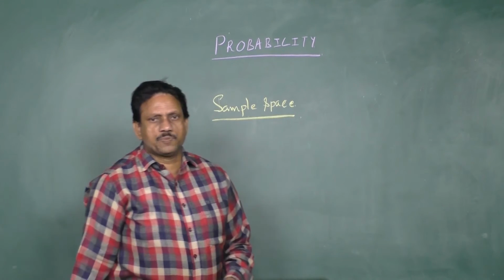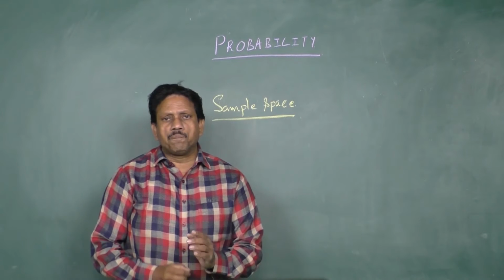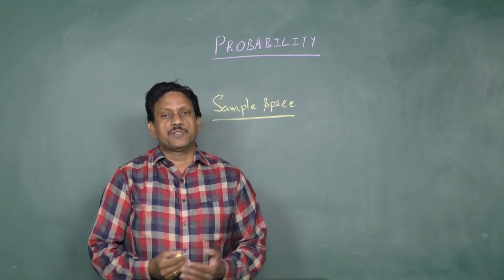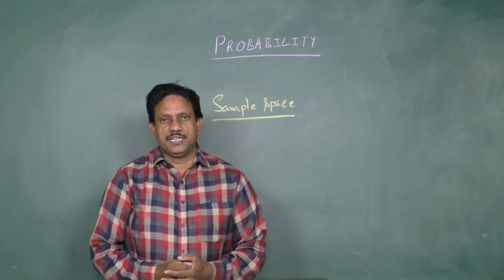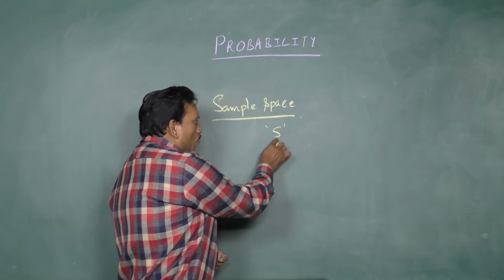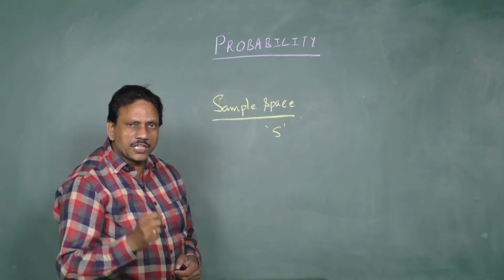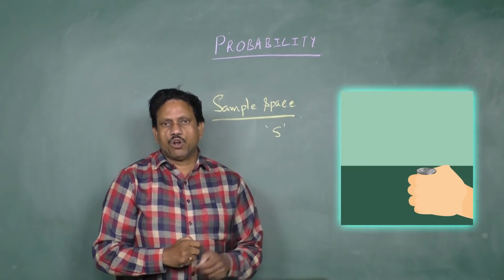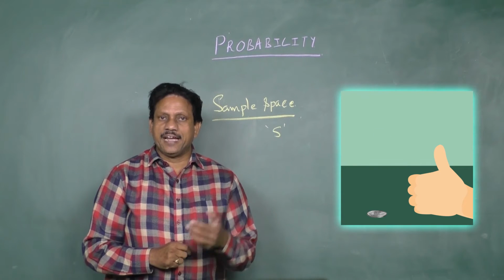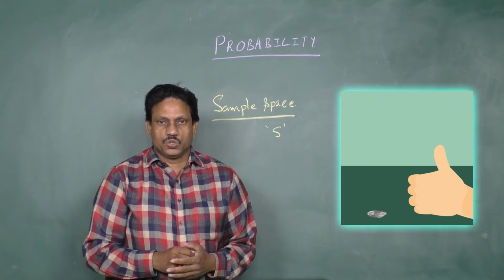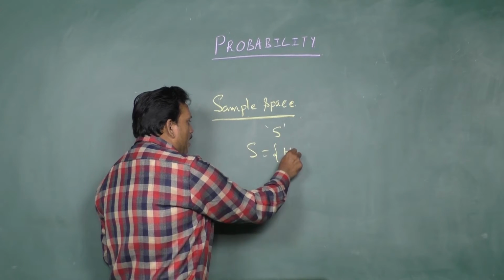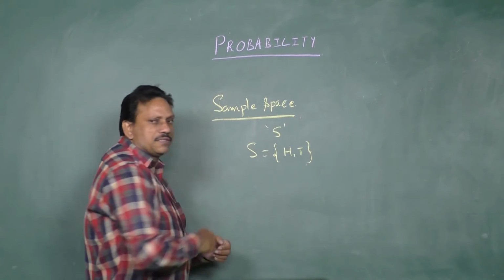The definition of sample space: the set of all possible outcomes of a random experiment is called the sample space of that experiment. It is usually denoted by the symbol capital S. So wherever you see capital S here, it is the notation for sample space. Tossing a coin once will result either in head or in tail. So the sample space will be S equal to {head, tail}. This is a sample space.